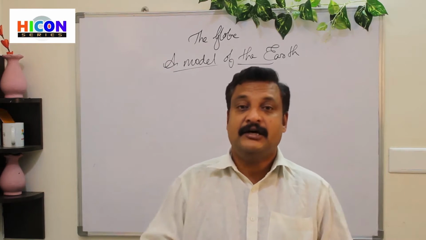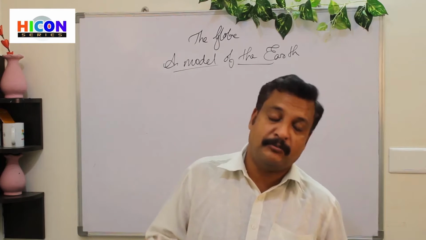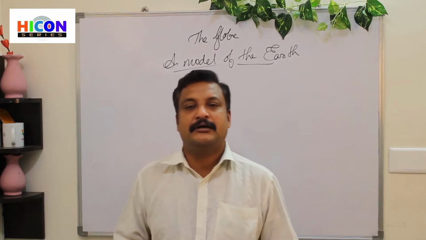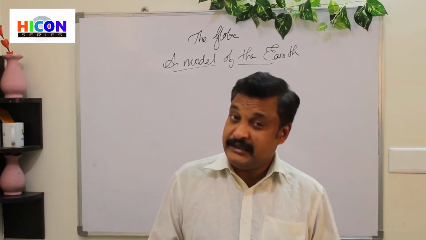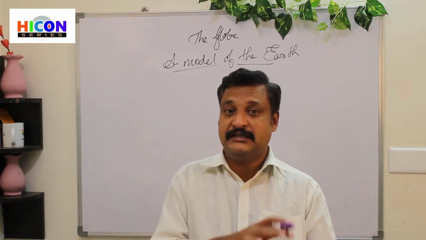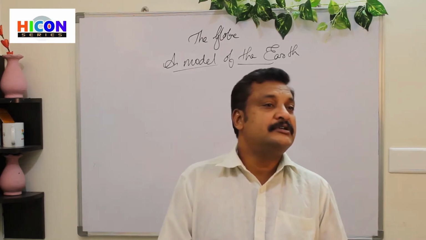So in the previous lesson we have seen Earth is more spherical in shape, and earlier people believed Earth as a flat body. There were people like Copernicus, then Galileo Galilei, who tried to prove Earth is round in shape.